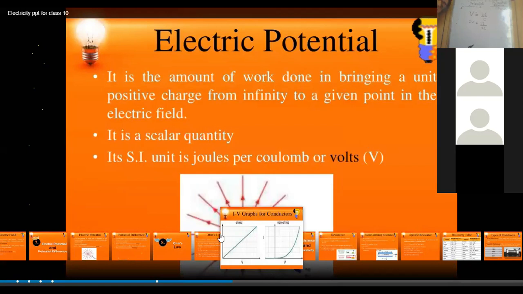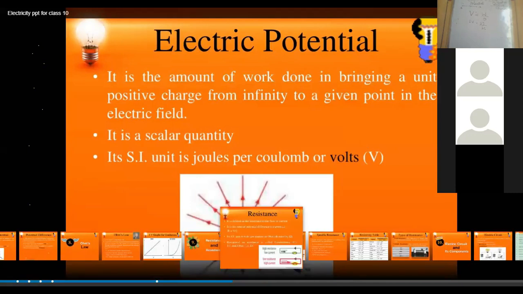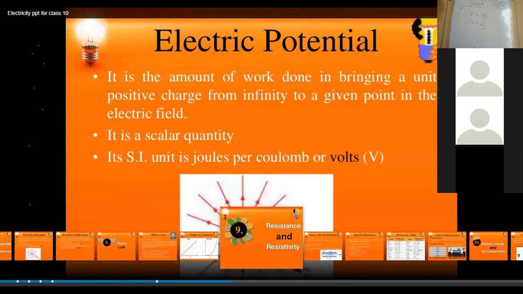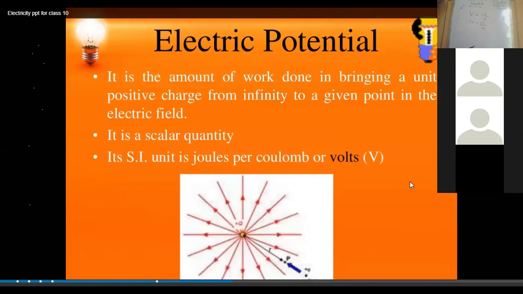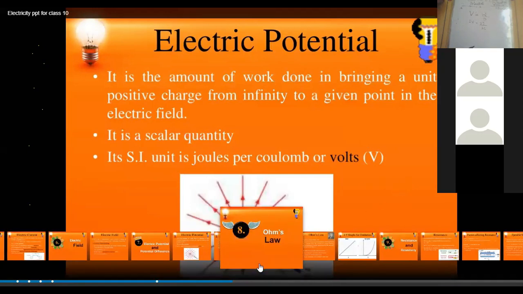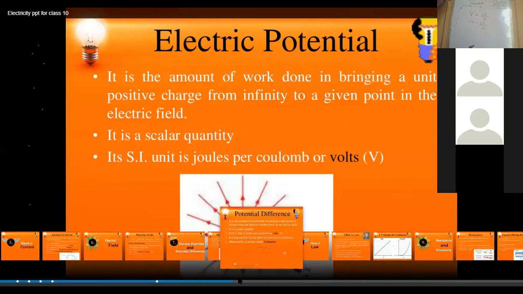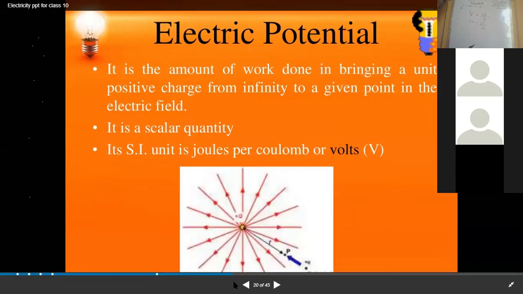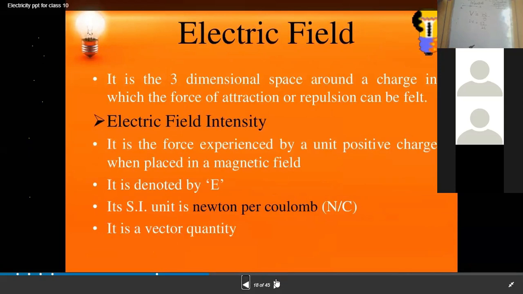We are now going to discuss the various components of the electric circuit. Before we discuss Ohm's law, we have to understand the various components of the electric circuit.